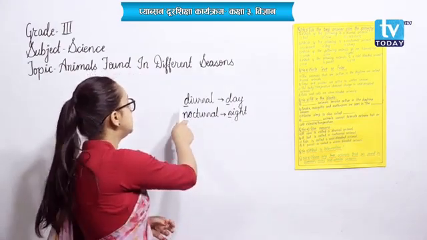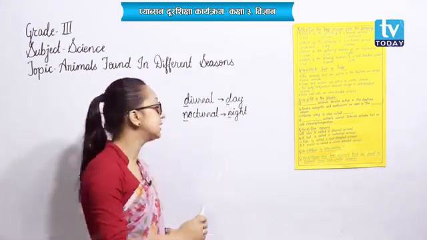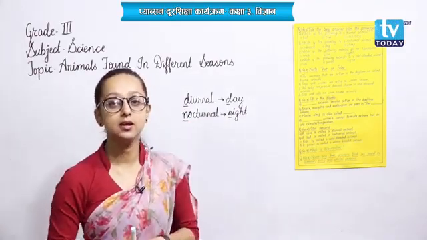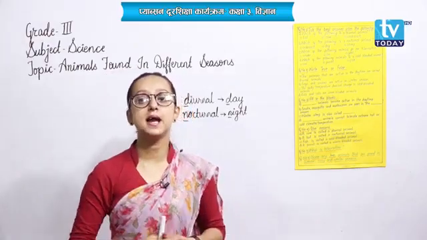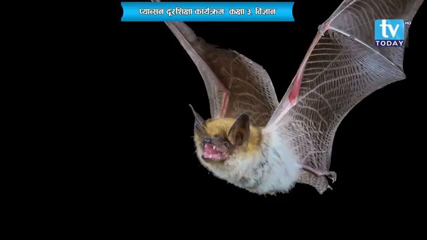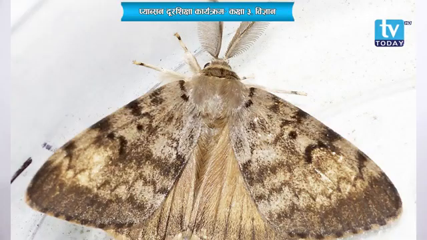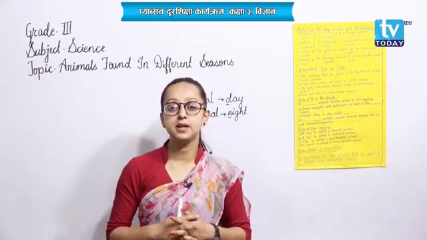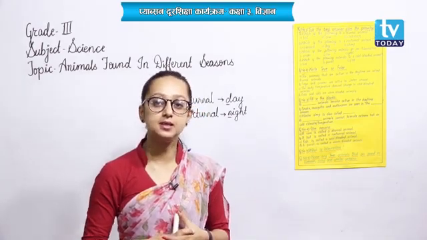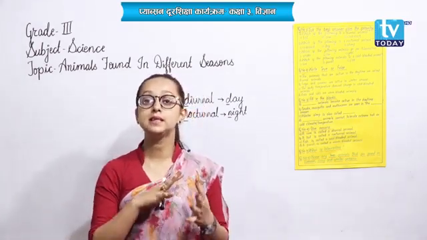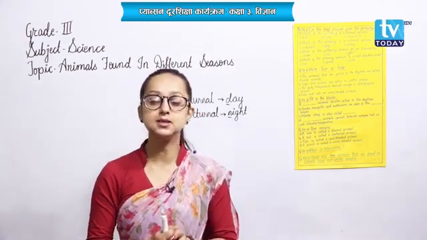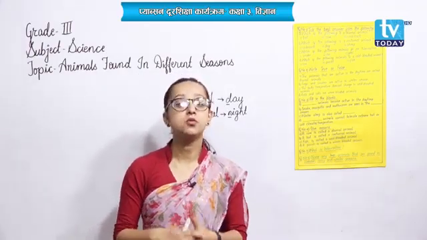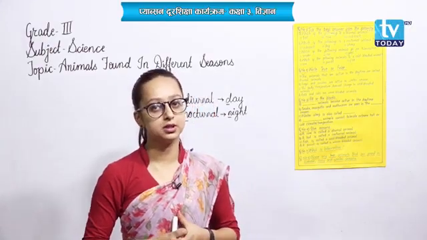So the animals that remain active during the night time are nocturnal animals. Very easy to remember, diurnal D, day, D, right? And nocturnal starts from N, night also starts from N. In this way you can remember. And the animals that remain active during the night time are bat, owl, moth, tiger, cockroach, firefly, etc. During the daytime they take rest, and at night time they remain active, and they move here and there in search of food.